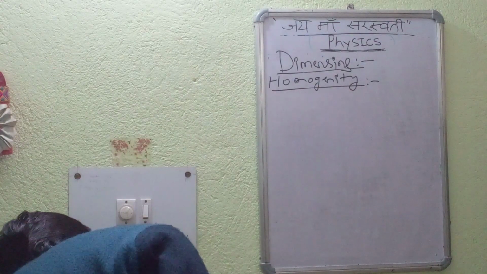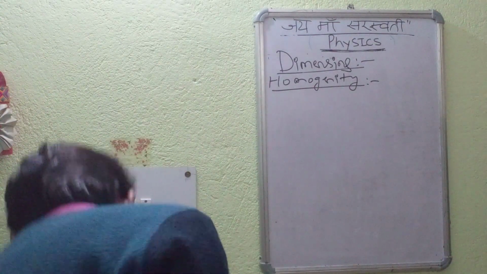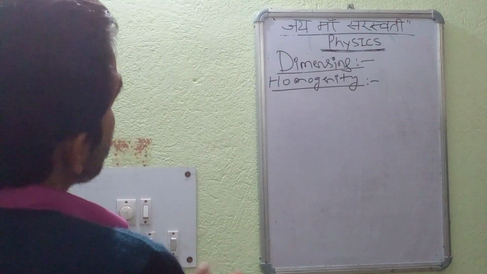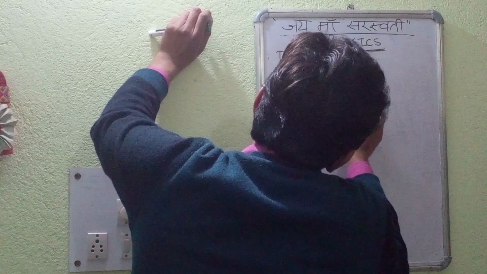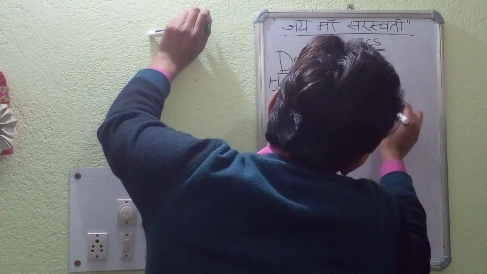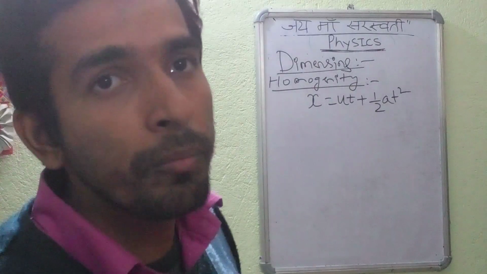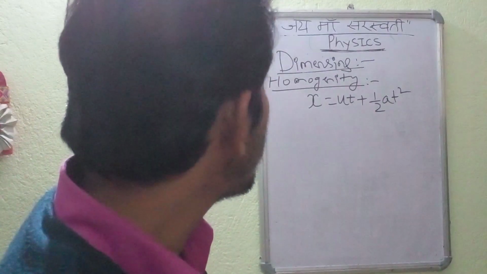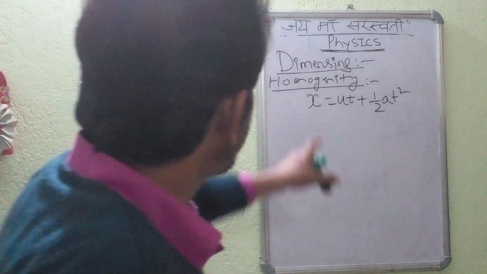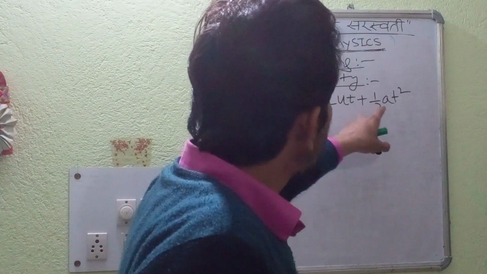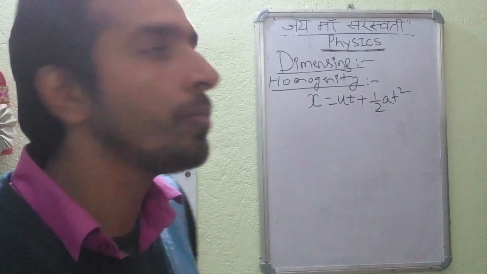First and foremost, we will take one example, the famous equation x equal to ut plus half at squared. This is the basic equation of motion, in which the slope is u, and the intercept made on the y-axis is half at squared. That is the equation of motion.